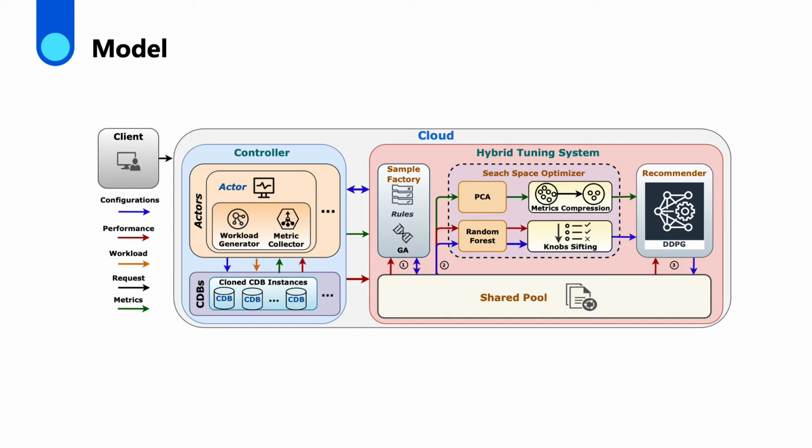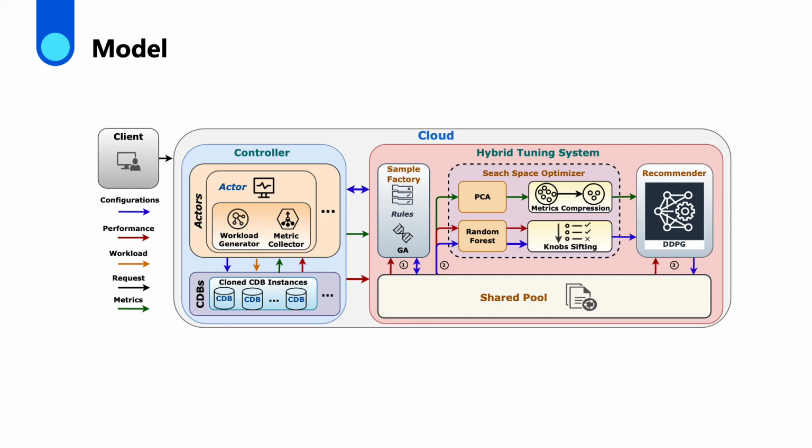The main workflow is summarized as follows. First, the actor interacts with the database clone from user's instance. Actors are designed to run workload, collect runtime metrics, and manage parallel execution on clone database. Second, the hybrid tuning system consists of a shared pool of sampled nodes, interacting with three components.